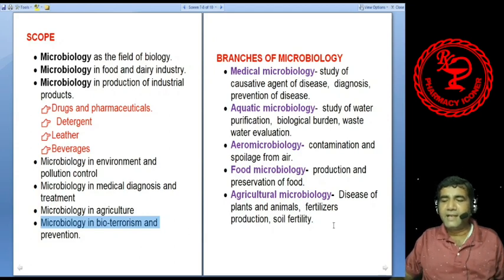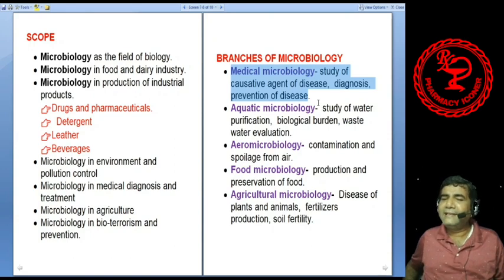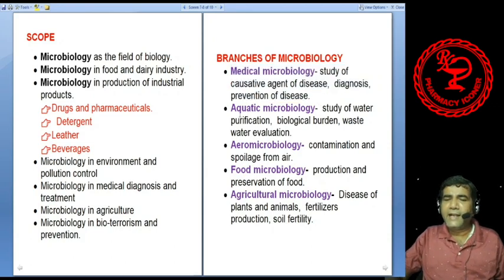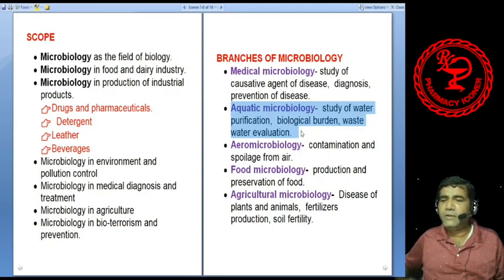Now, different branches of microbiology. Microbiology has numerous fields of study. Some different types of fields I will discuss. There is medical microbiology, that is the study of causative agents of disease, diagnosis, and prevention of disease. Then aquatic microbiology, that is the study of microbiology of water, involved in the study of water purification.